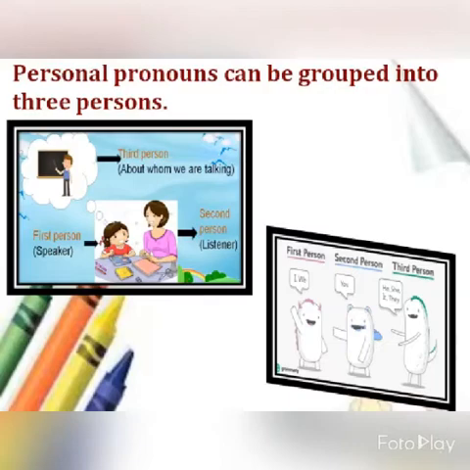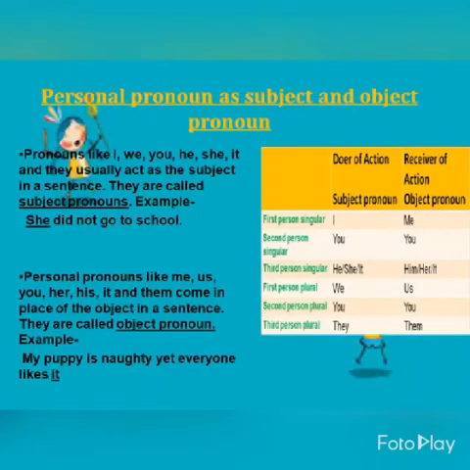Now kids, we need to learn that these personal pronouns are divided into subject pronouns and object pronouns. Pronouns like I, we, you, he, she, it and they usually act as the subject in a sentence. That means at the start of the sentence, the one who is the doer of the action, as we have learned while learning about subject and predicate. So these pronouns are called subject pronouns. For example, she did not go to school. Here she is the doer of the action. Whatever action is happening in a sentence, she is the doer.